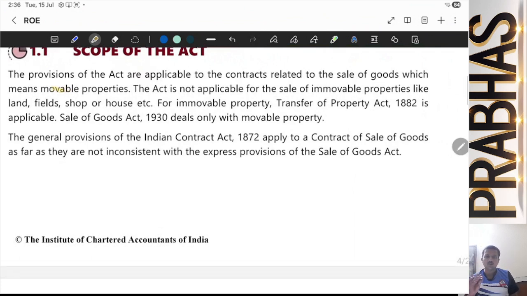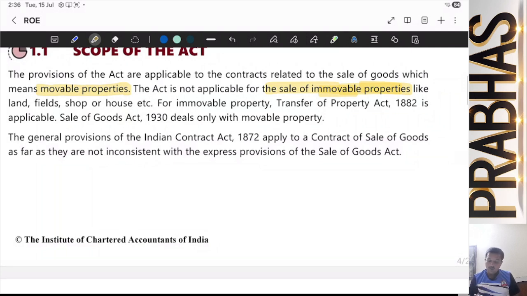We are speaking only about movable properties, and immovable properties are not covered under the Sale of Goods Act, because here goods stands for movable property. The Act is not applicable to sale of immovable properties like land, fields, shop or house, etc.